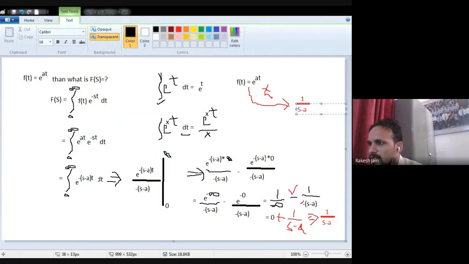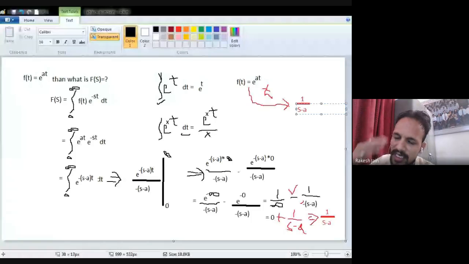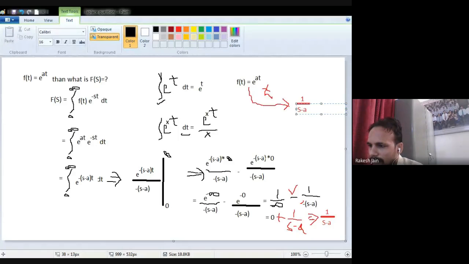So I just write down e raised to the power, instead of a, I choose a constant a. You can use b, c, alpha, beta, any constant. So if e raised to the power plus at is there, then 1 divided by s minus a will be my Laplace transformation, as I taught you yesterday.